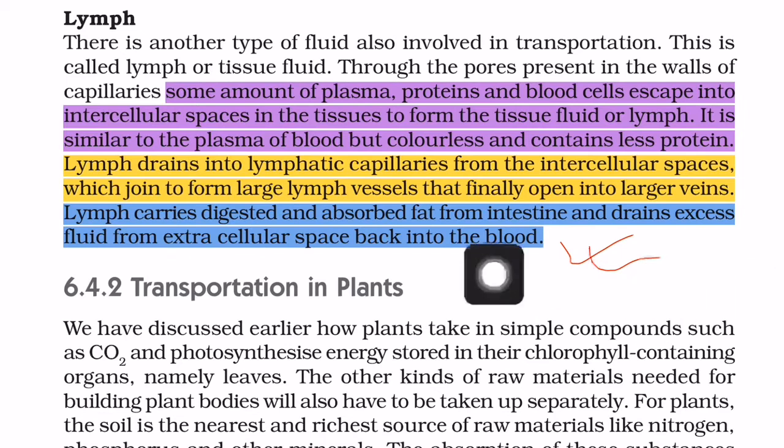It carries digested and absorbed fat from the intestine, that is function number 1. Function number 2 is to drain excess fluid from extracellular space back into the blood. Whatever fluid material is poured out from the artery and vein capillaries, this plasma, protein and blood is again collected and sent back to the blood via lymphatic vessels, and it joins the main vein.